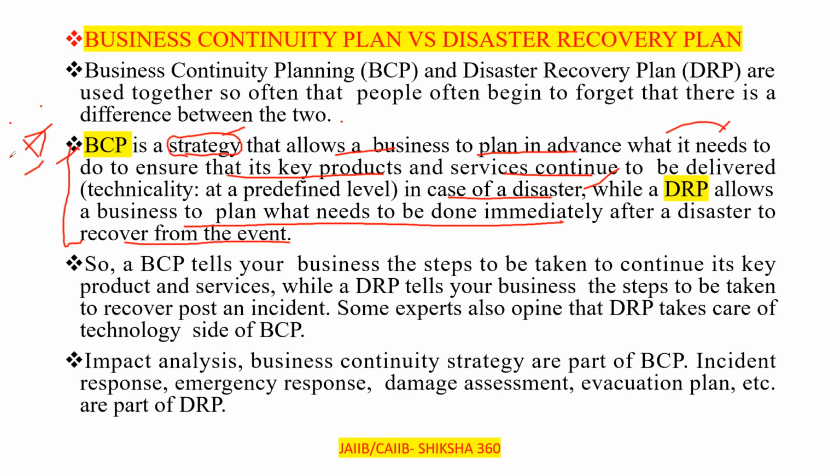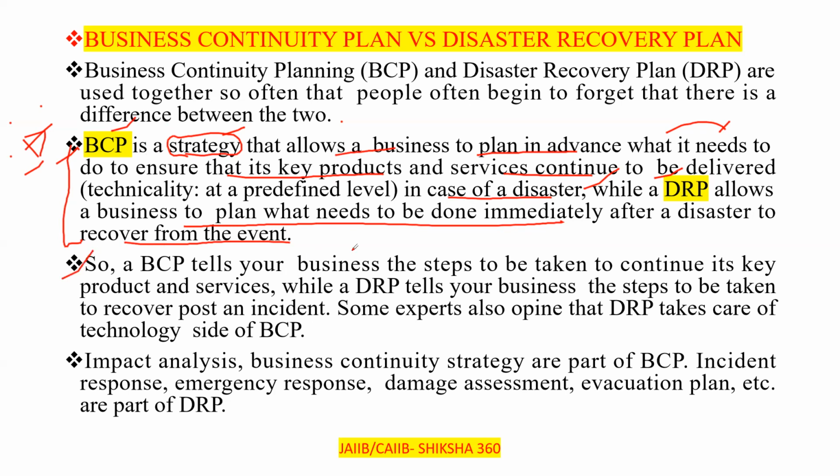Important documents also were swept away with the water. So how they will continue their business, that comes under the DRP, the disaster recovery plan, after the disaster. Both things they have to take care of.